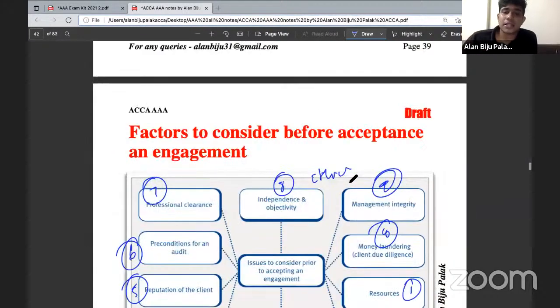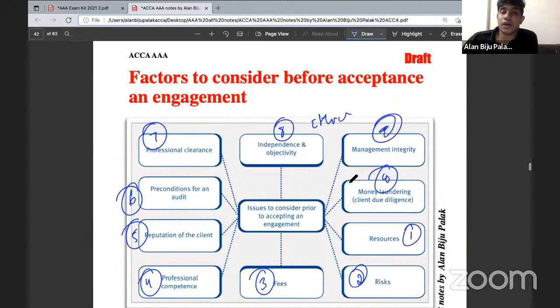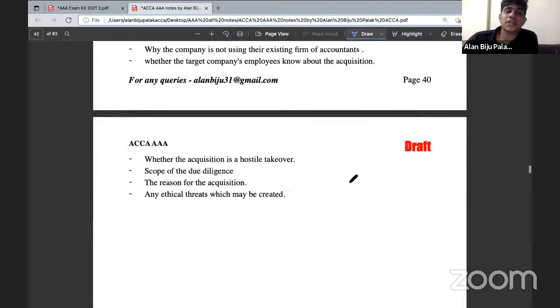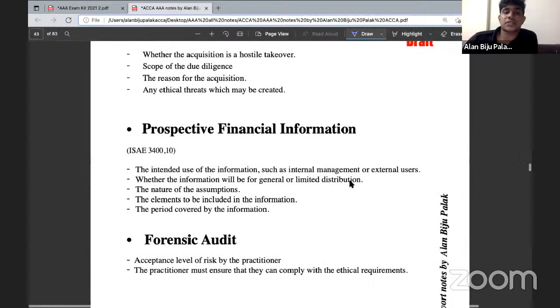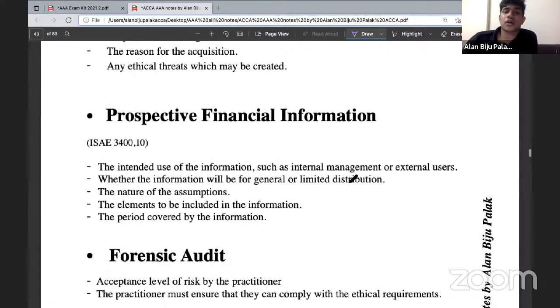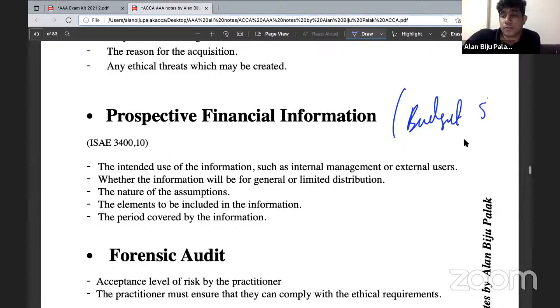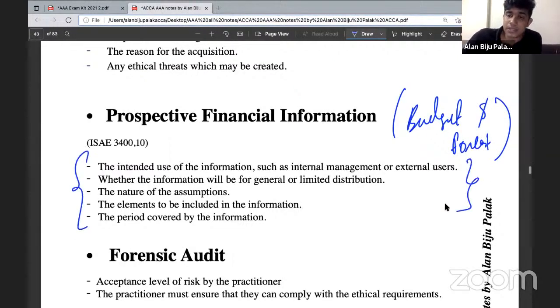Okay. And these points should be considered only when you are accepting an audit engagement. However, if you are planning to accept a prospective financial statements engagement, such as if you are going to audit a particular company's budget or forecast, these budgets and forecasts are known as prospective financial information. So when you're going to audit a budget and forecast, these are the factors you need to consider before accepting the engagement.